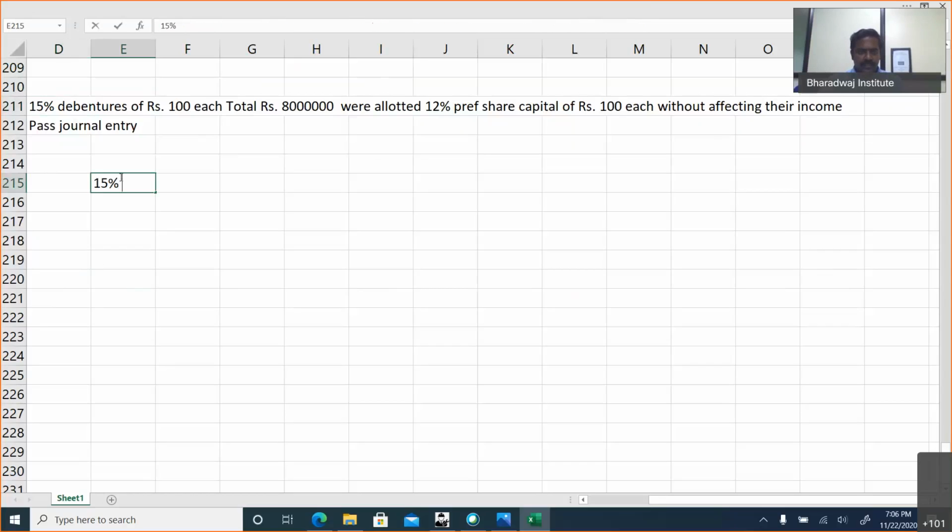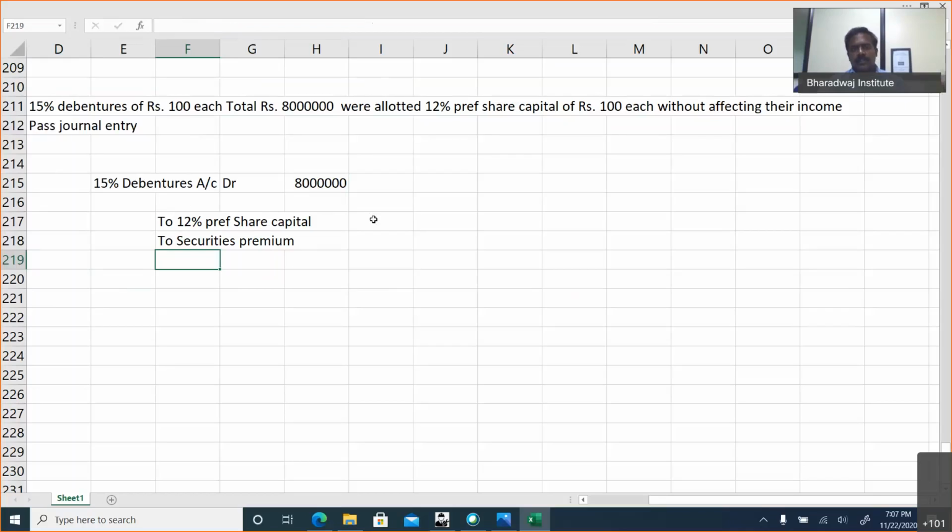Debit, I will give you 15% debentures account, debit 80 lakhs. So how much will go to 12% preference share capital? And how much will be securities premium? This question can be tested for about 3 marks in the exam.